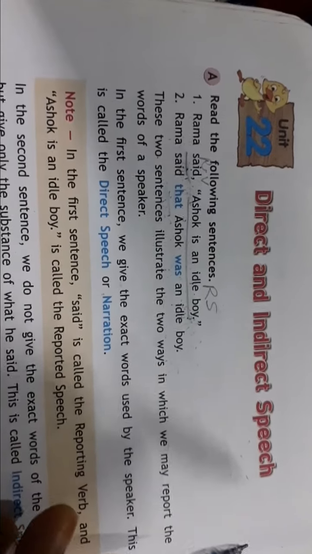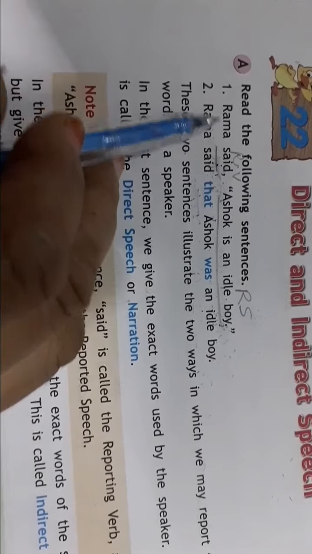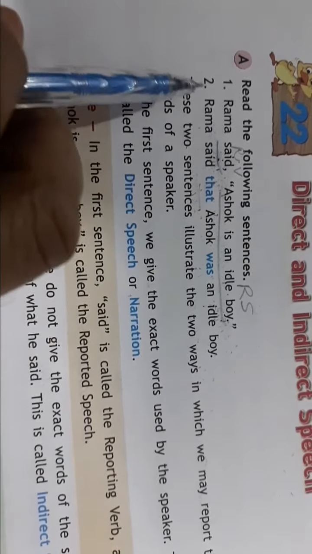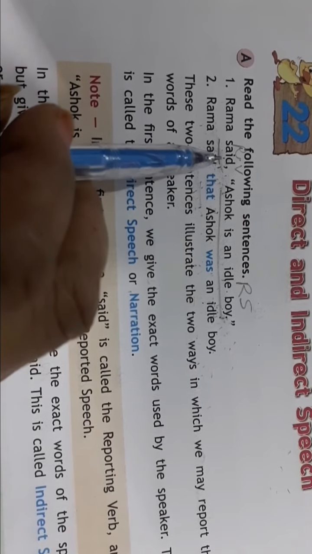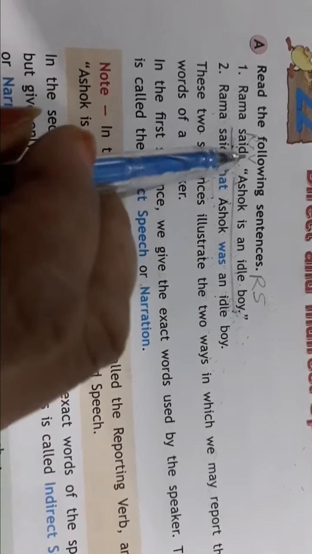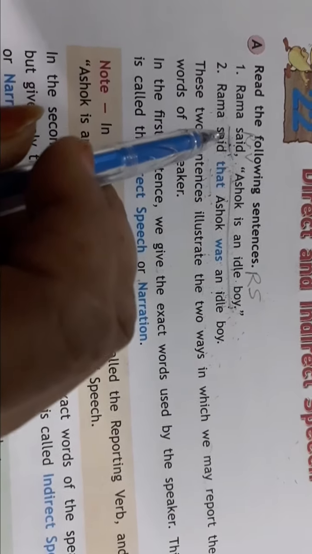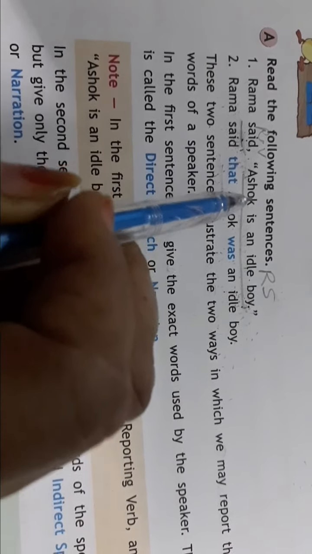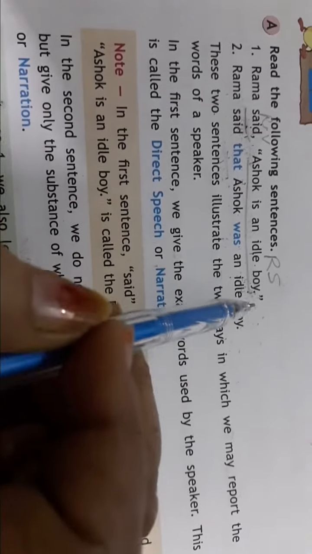And direct and indirect speech. I hope this part is clear to you. Let's see once again. This is reporting verb and this is reported speech. Whenever the reporting verb is in past tense, then you have to do changes in reported speech. If the reporting verb is in present or future tense, in that case you will only add the conjunction that, and there will be no changes in reported speech. I have taught you changes of tenses and changes of pronoun.